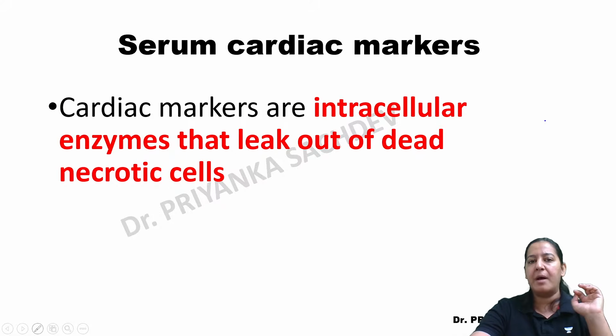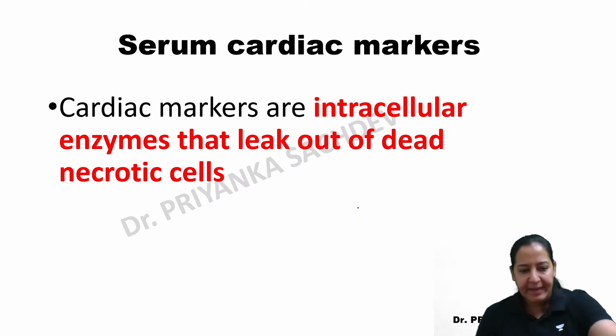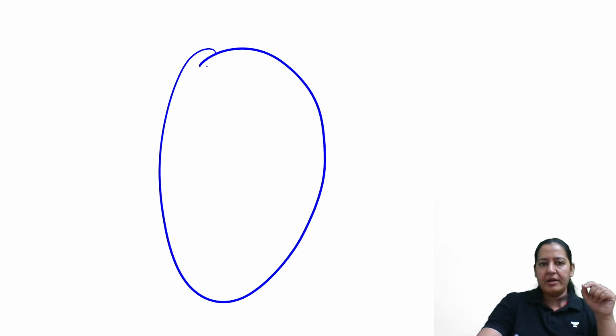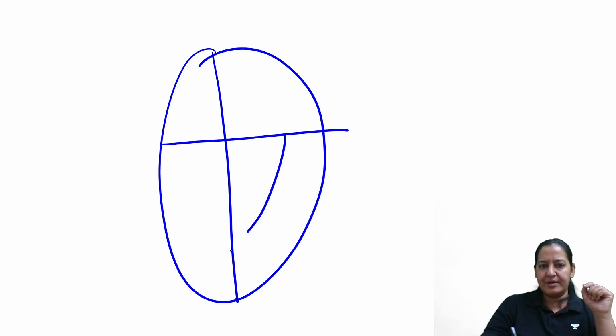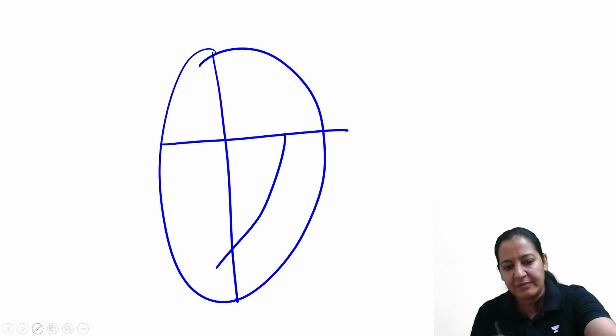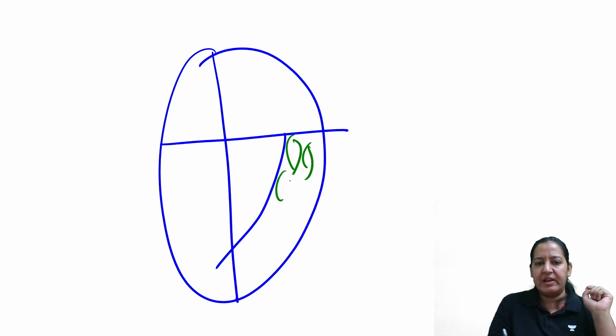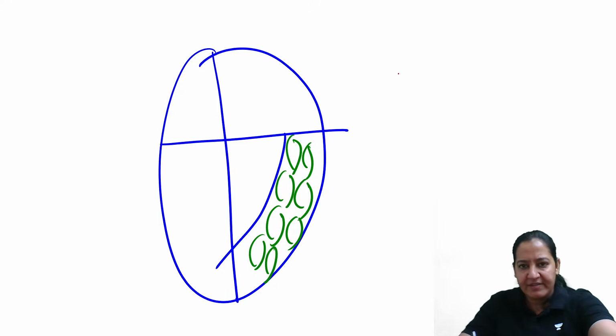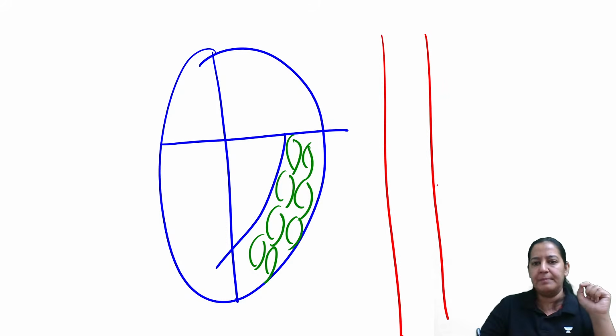Now, what about the cardiac markers? What you have done for the patient, you have taken a blood sample and sent that blood sample to the laboratory. Actually, what is happening? This is the heart, the 4 chambers of the heart. I'm interested in the left ventricle. I'm interested in the cells of the left ventricle. So these are the cells of the left ventricle, right? Now I'm saying the patient is in MI, right? This is the blood vessel of this patient, right? This is the blood sample of this patient. I've taken a blood sample in a test tube.